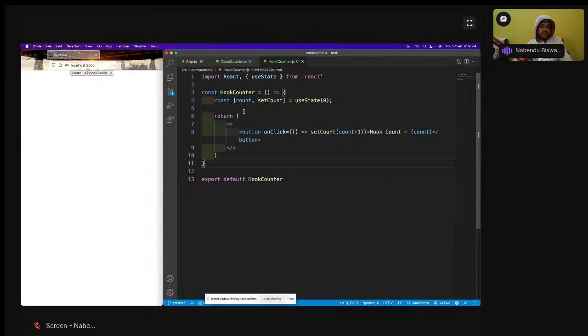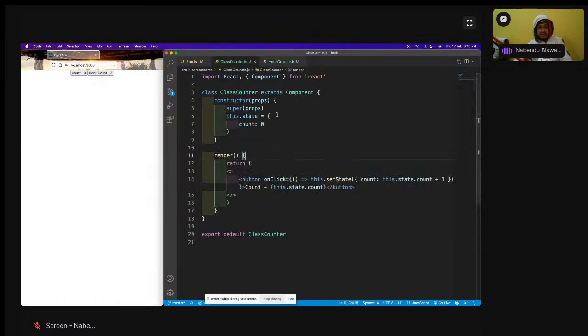And see, it is using array destructuring, which we have seen in ES6. Array destructuring is using count and set count, given by the use state. So what does that mean? This count is zero initially. Count is zero initially. And then what is set count? Set count is something similar to set state. But here we have a specific name, instead of a generic name like set state for everything.